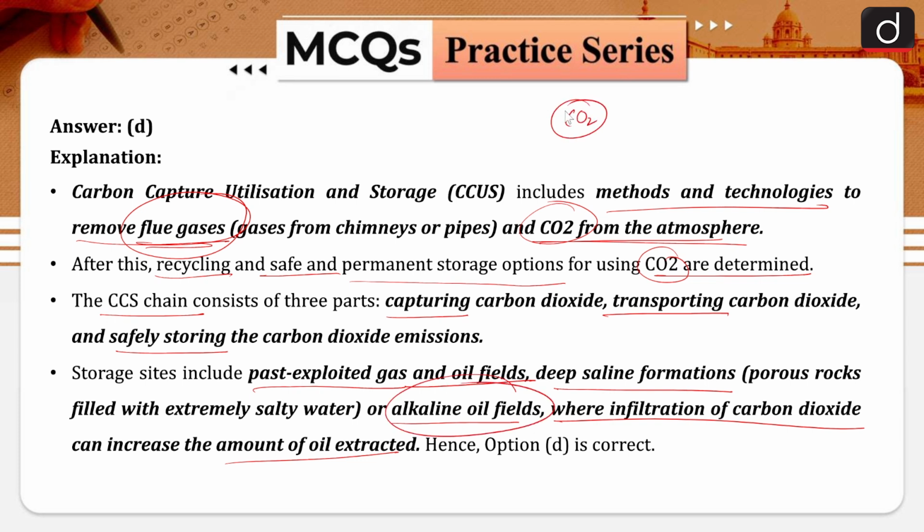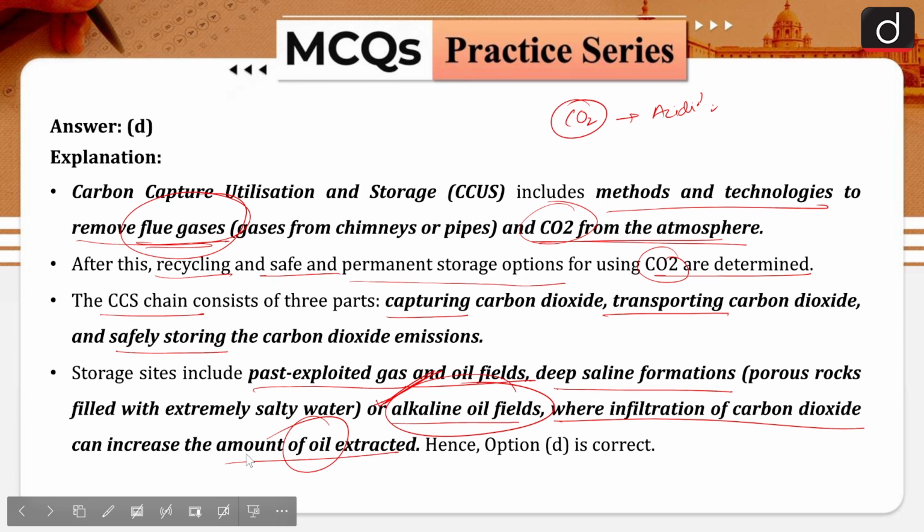One thing over here is that when we are talking about these alkaline oil fields, carbon dioxide has this particular property to cause acidification. So if there is an alkaline oil field, we will add the carbon dioxide over there after extracting oil from this particular field. So we can say that carbon dioxide has certain properties because of which oil extraction becomes important if oil is alkaline in nature. Okay, so I hope this is clear. So option D is your right answer. All these things you will understand if your basics are correct. When we are talking about CO2 and acidity, you should know how CO2 will enhance the acidity. We will talk about it in the later slides.